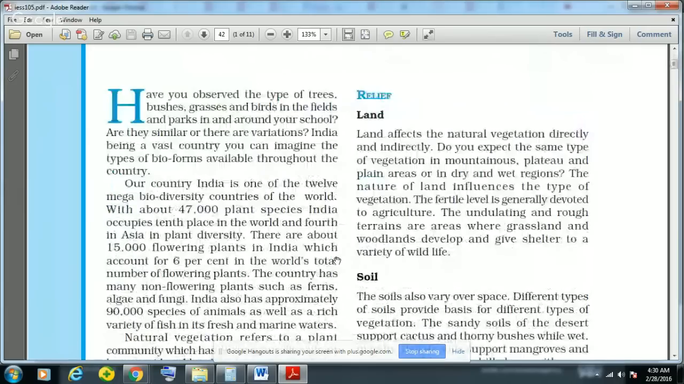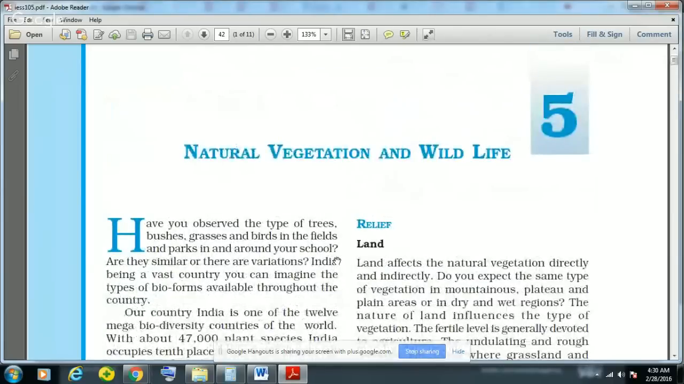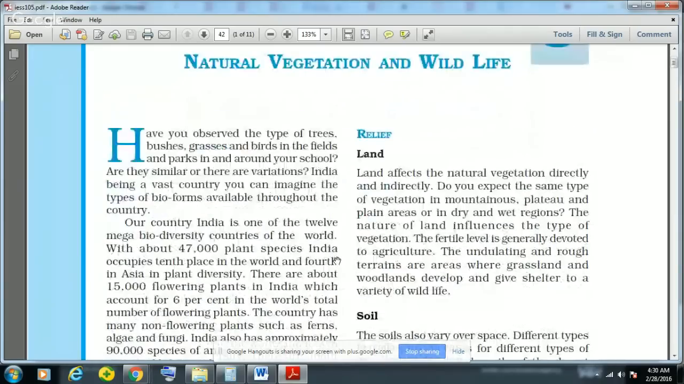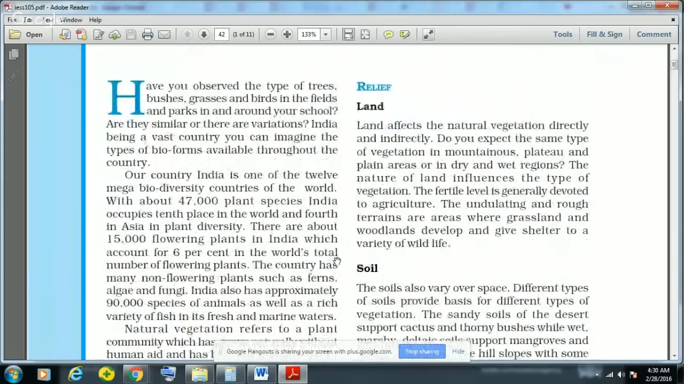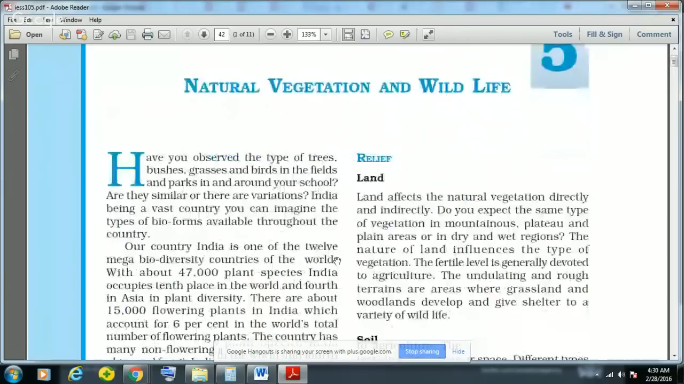And in this chapter, there is a lot of discussion about the natural vegetation and wildlife that is present in India. And first of all, we need to see what do you mean by natural vegetation? What is the definition of natural vegetation?